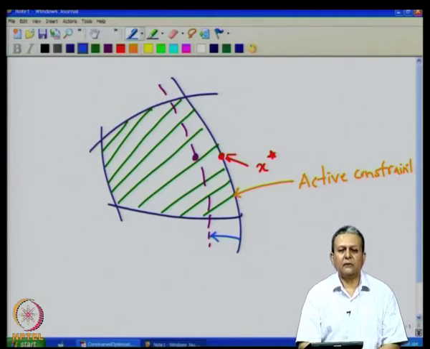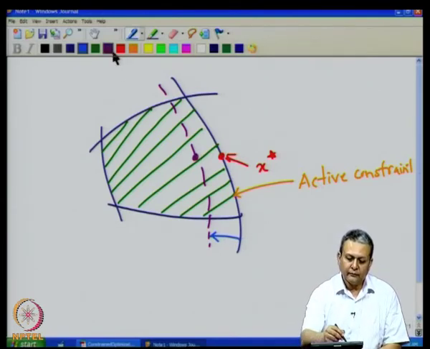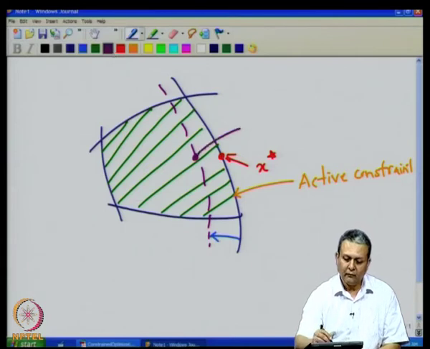Or in other words, we perturb the constraint by a small amount, so that the set of active constraints does not change at this new point. So, suppose we perturb this constraint by some amount epsilon, then let us call this point x star epsilon.